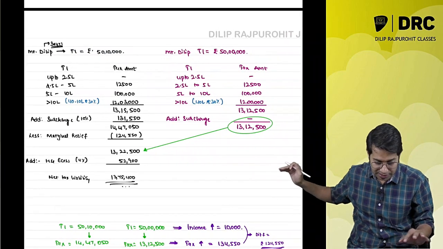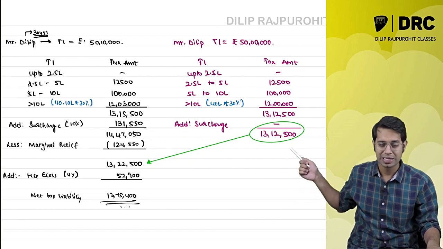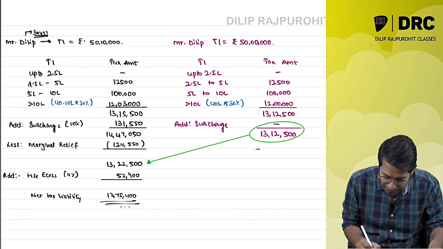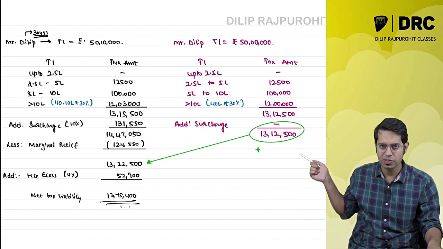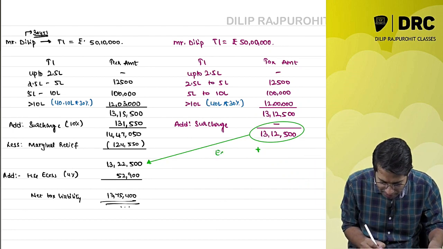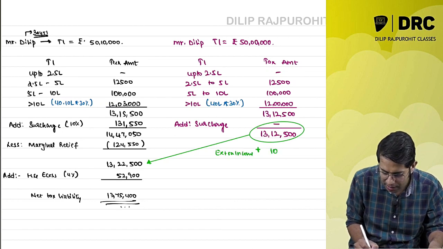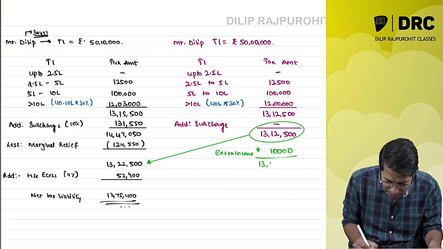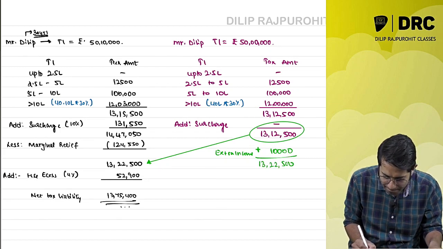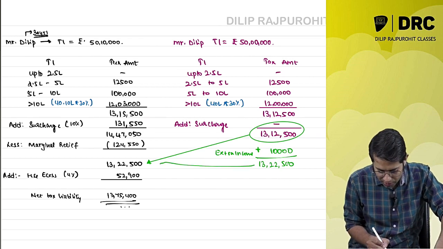13,22,500 rupees, which is nothing but your tax if surcharge was not there, plus extra income. So what is that extra income I am earning? Extra income is 10,000 rupees. So if I do this, I will get a total of 13,22,500, which comes to this amount.